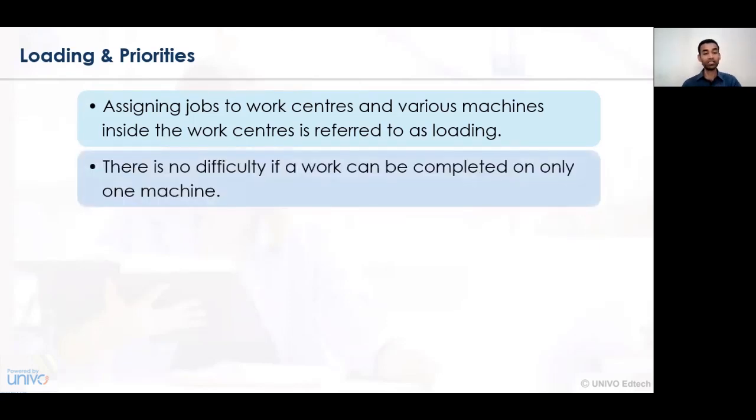So in this case, there is no difficulty if a work order can be completed on only one machine. Depending on the availability of a machine, a series of machines or an assembly line, the work order may be completed on one machine or on several different machines. The work order requirement may differ from product to product, company to company, assembly line to assembly line, and so on.